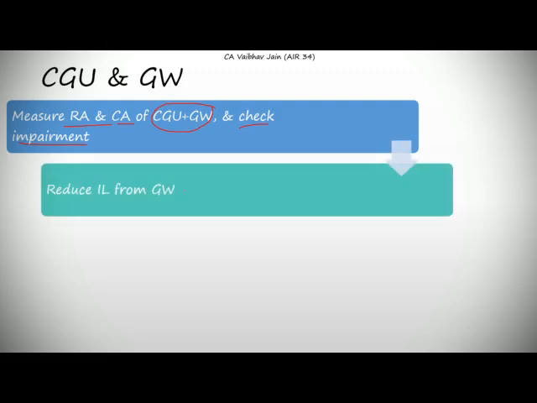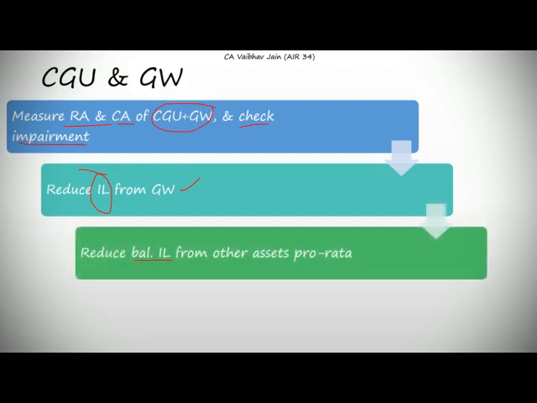So we'll check for impairment, and whatever is the difference is our impairment loss, and that impairment loss will be first reduced 100% from the goodwill. So for example, if I have a goodwill of 5 lakh and impairment loss of 8 lakhs, so out of those 8 lakhs, firstly 5 lakhs shall be reduced from the goodwill itself, and the remaining 3 lakh shall be deducted from all the other assets in the CGU on a pro rata basis, that is on the basis of the assets' values. This is the most important point in this concept, that firstly all of the impairment shall be reduced from the goodwill itself.